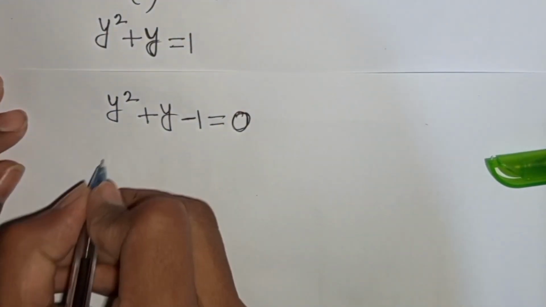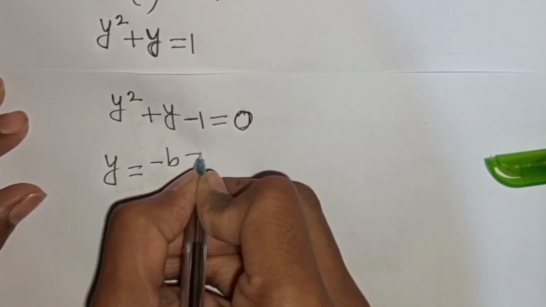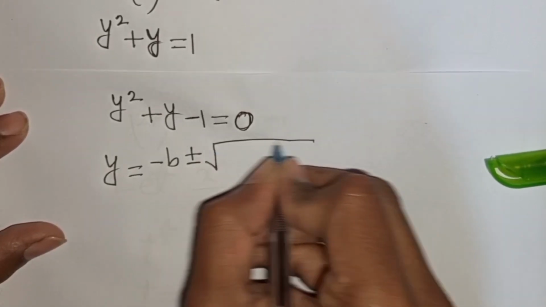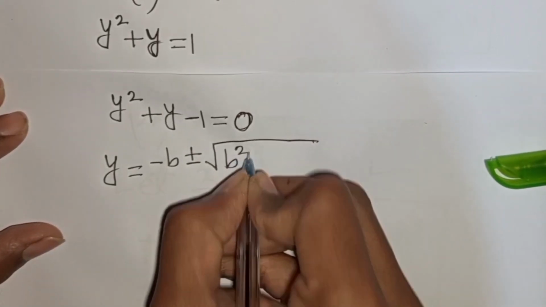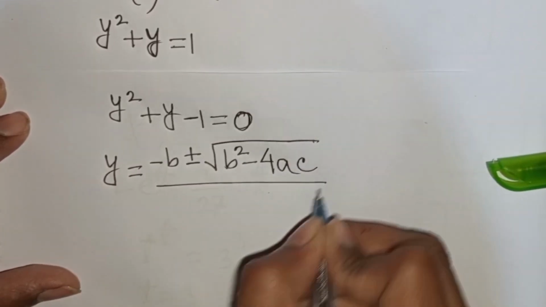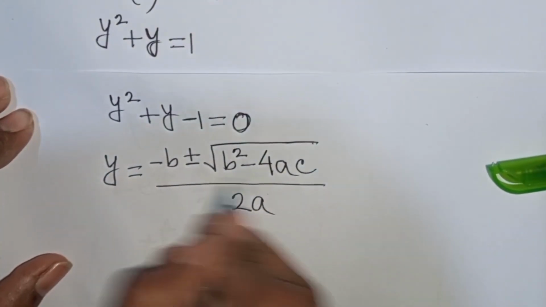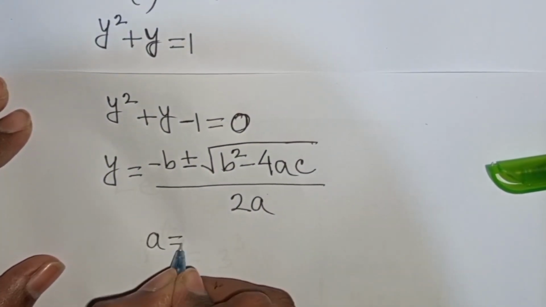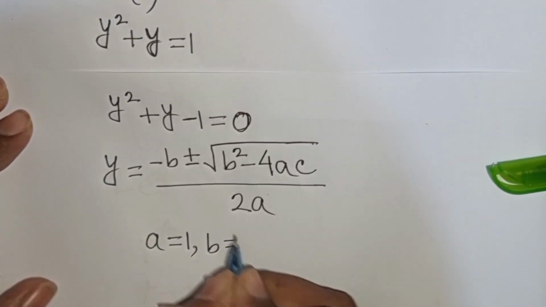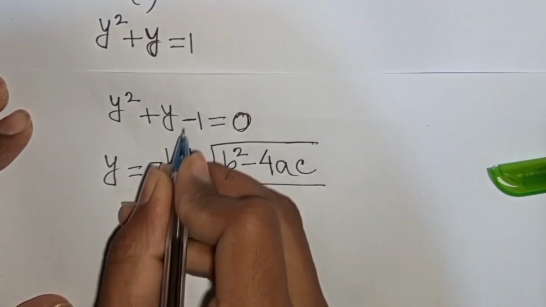So you can write here y is equal to minus b plus or minus square root of b square minus 4ac divided by 2a. Here a will be equal to 1, b will be equal to 1, after that c will be equal to minus 1.